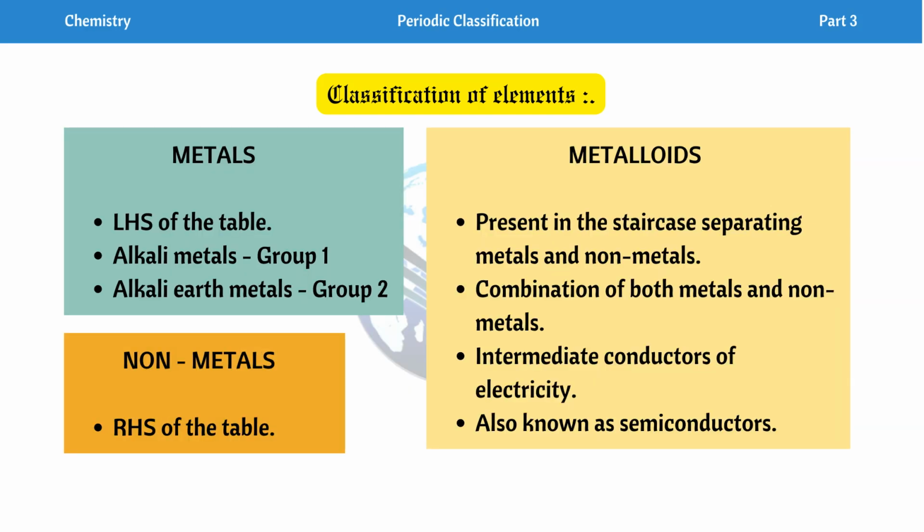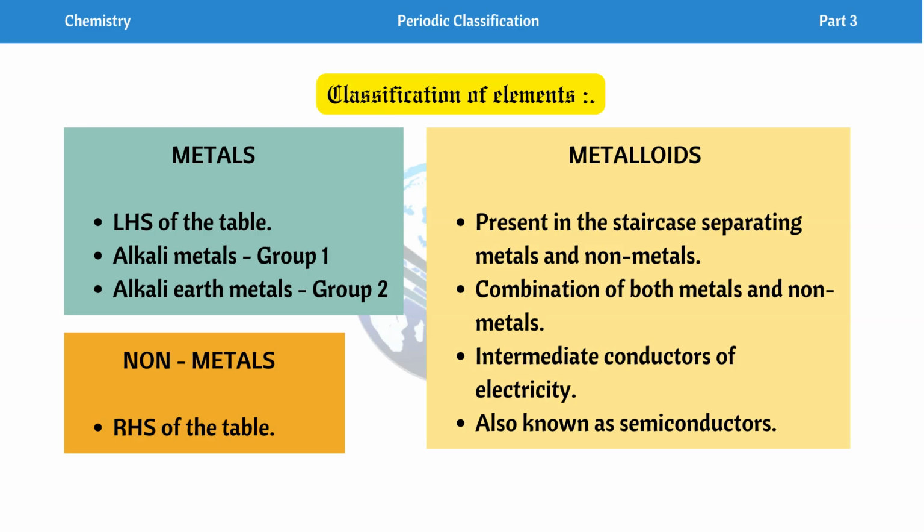Next we have metals, non-metals and metalloids. We have already discussed metals, metalloids and non-metals in the previous class, including their number. So let us look again: metals are found on the left-hand side of the periodic table that we currently follow. In group number 1 we have the alkali metals, and the elements in group number 2 are called alkaline earth metals. And non-metals are found on the right-hand side of the periodic table.